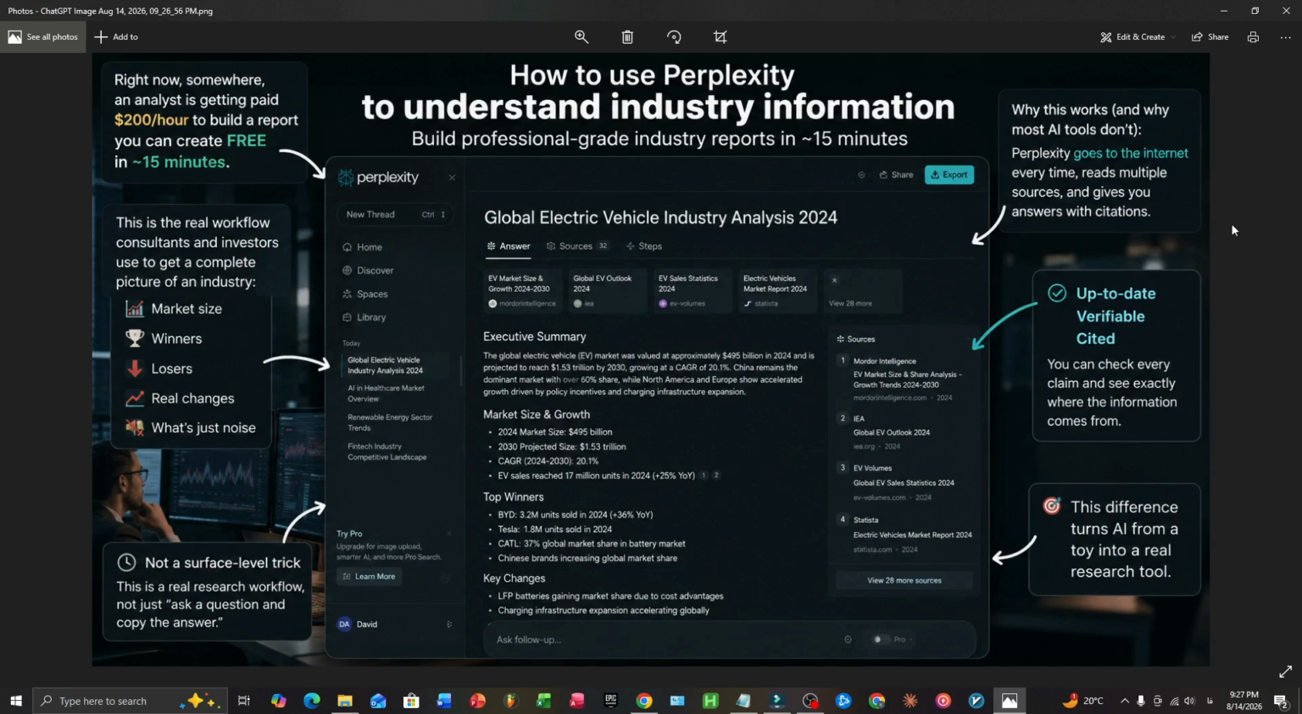Here's why this works, and it's not because the AI is smart. It's because of one specific design choice this tool makes that most AI tools don't. Most AI chatbots answer you from memory. They were trained on data that might be a year old, 2 years old, and they'll answer confidently even when they're wrong because they have no way to check themselves.